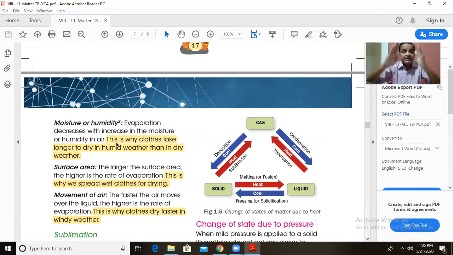Therefore, their kinetic energy will not increase, they will not go into the vapor state, and the clothes will not dry. Due to the presence of moisture and humidity, the rate of evaporation decreases. Hence, clothes require a lot of time in humid or rainy weather to dry.